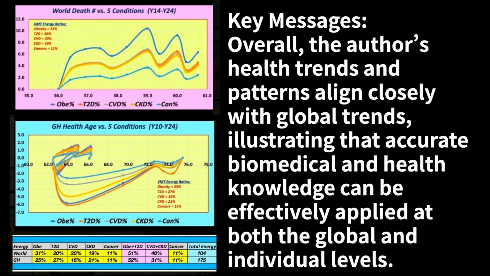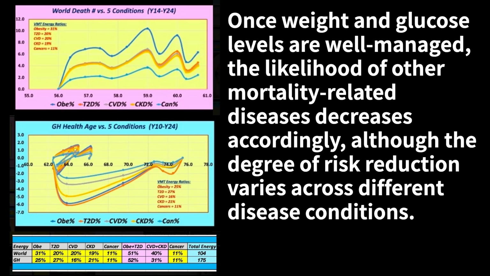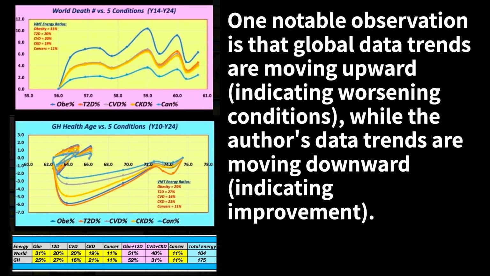Key messages. Overall, the author's health trends and patterns align closely with global trends, illustrating that accurate biomedical and health knowledge can be effectively applied at both the global and individual levels. Body weight control serves as a critical foundation, directly influencing glucose regulation. Once weight and glucose levels are well managed, the likelihood of other mortality-related diseases decreases accordingly. Although the degree of risk reduction varies across different disease conditions, one notable observation is that global data trends are moving upward, indicating worsening conditions, while the author's data trends are moving downward, indicating improvement.